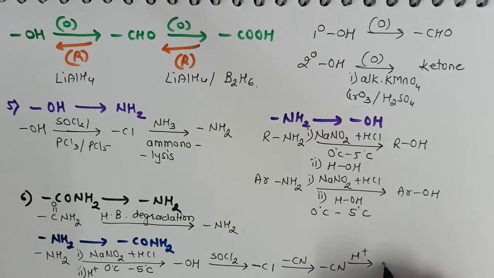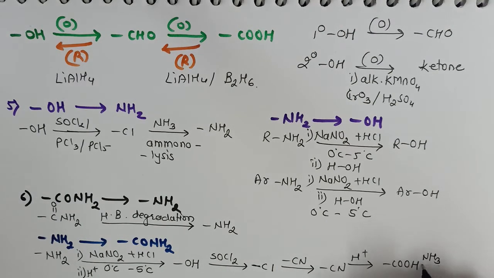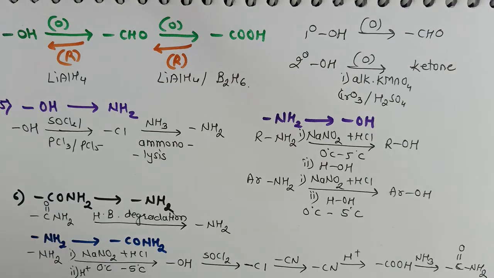Its hydrolysis will give the corresponding carboxylic acid, and that carboxylic acid on treatment with ammonia will give amide. So this is how we must know the conversions, how to move ahead or how to come back.